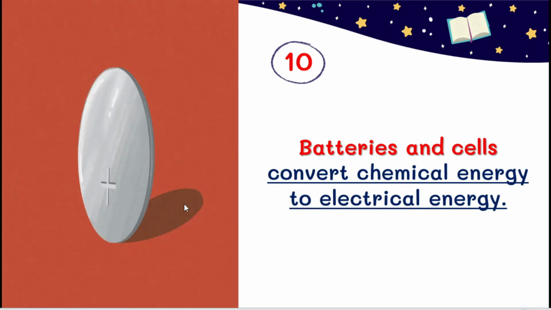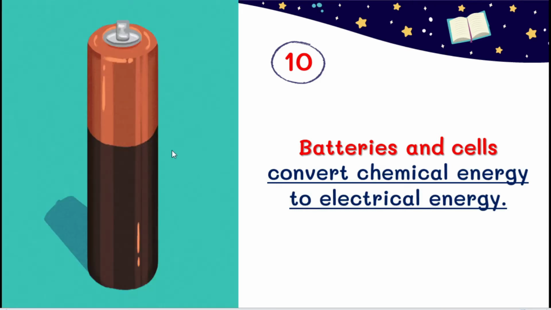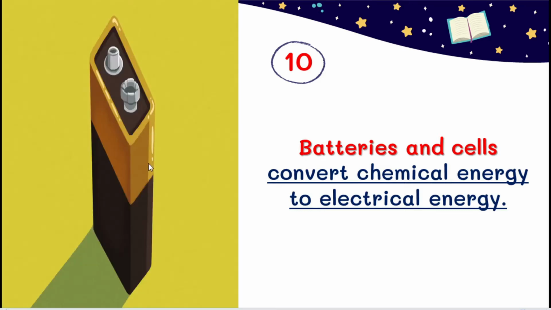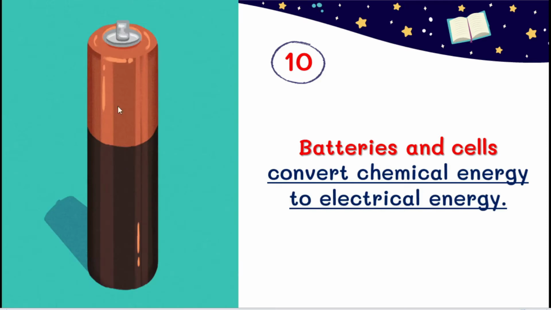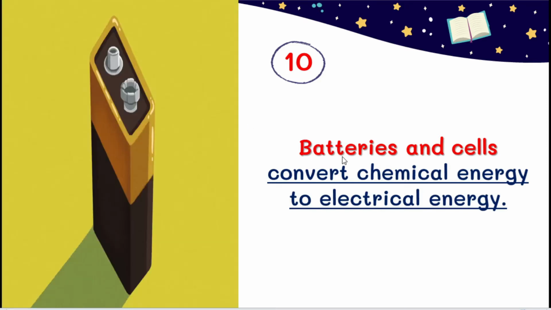So last and final example, 10th example: batteries and cells. You can see this picture, different kinds of battery: 9-volt battery, 12-volt and 6-volt batteries, button battery. So different kinds of batteries. These batteries convert chemical energy to electrical energy. So students, these are all the examples of energy conversions.